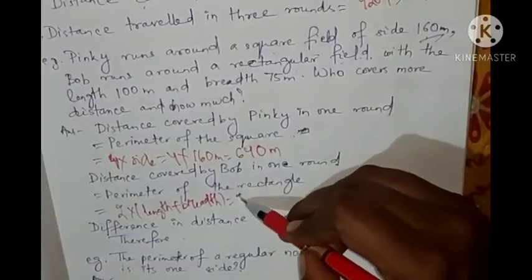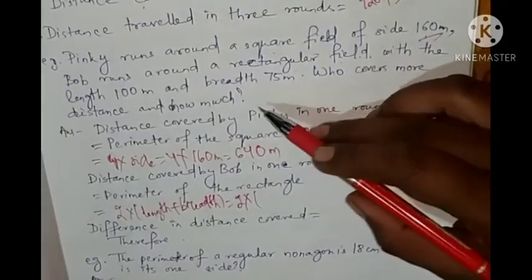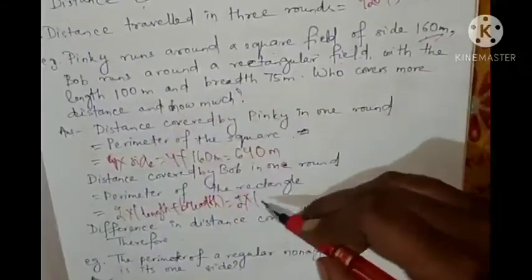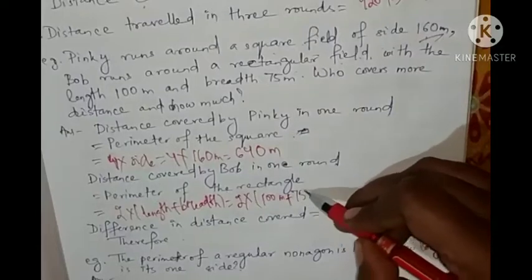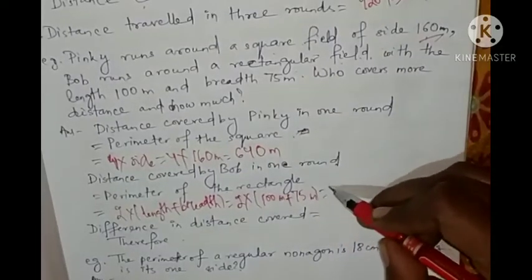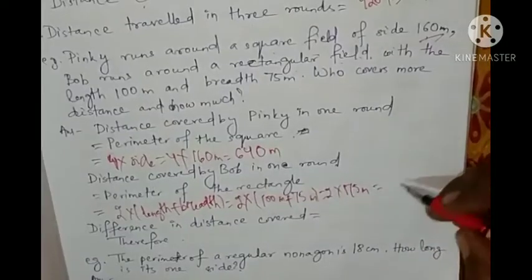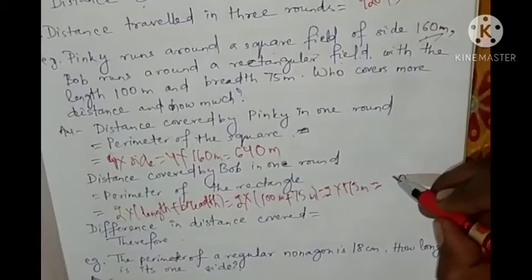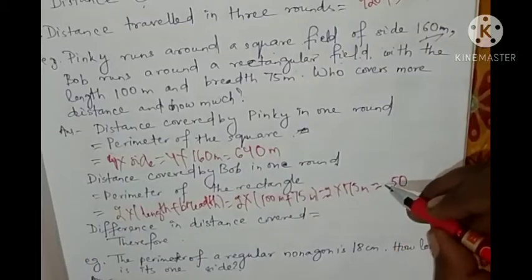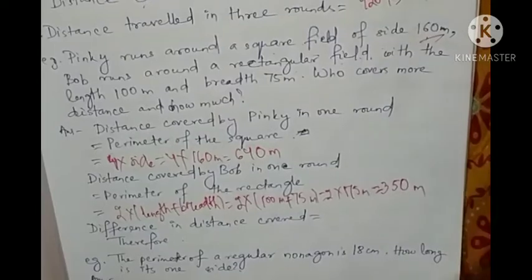Length is 100 meter plus breadth is 75 meter. So 2 into 175 meter. That is how much? 5 2 is 10, 7 2 is 14, 15, 2 1 is 2, 3. It is 350 meter.